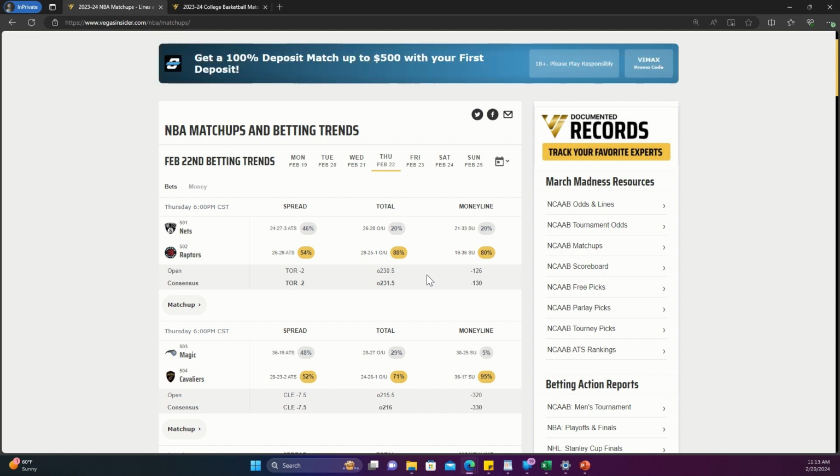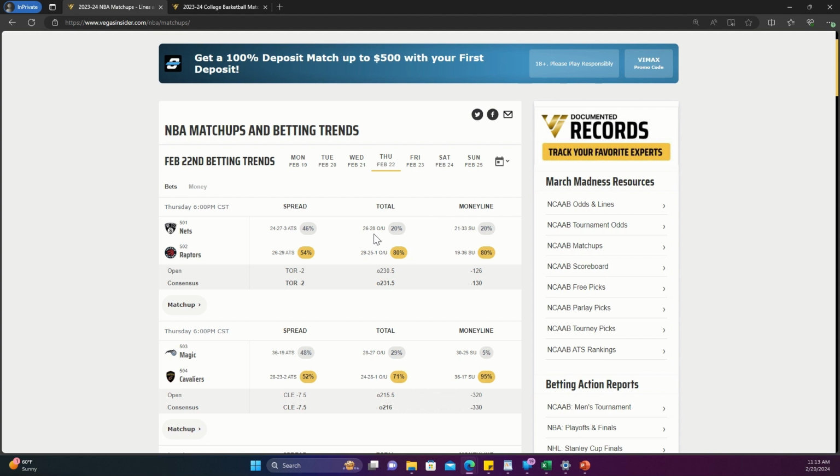The sharp bettors are the more knowledgeable bettors. They probably have a higher success rate for betting. They're kind of like the trusted henchmen for these bookmakers. But essentially what's going on here is that the line opened up for this game at over under 230.5, and this is the total score. And then the public really liked the under. And so, 80% of the clicks went towards the under.